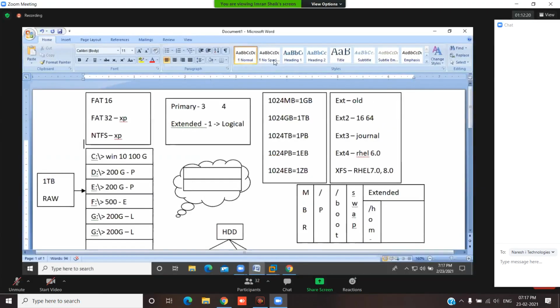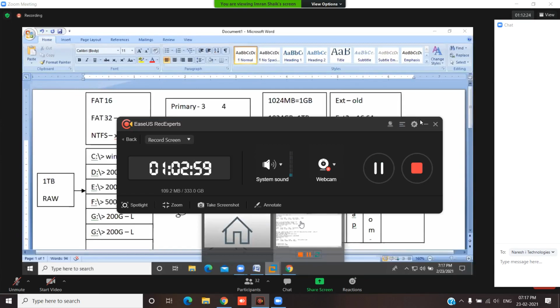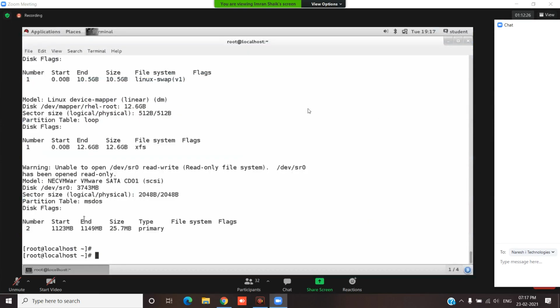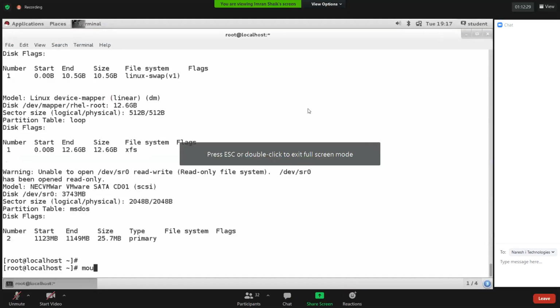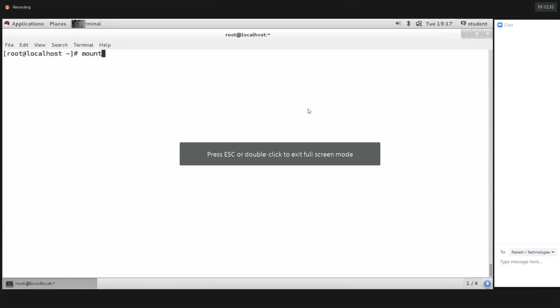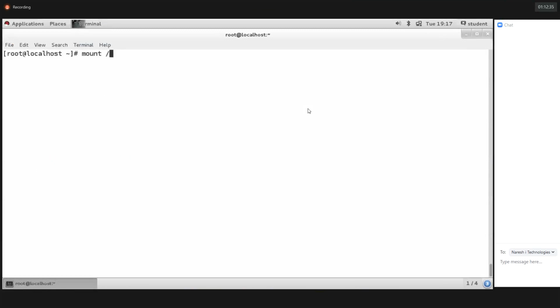Okay, so let's see here. You are unable to store the data directly into the SDA3 partition. We need to create the mount point. So how to create the mount point? mount is a command. Then we need to provide the partition name /dev/sda3. Then we need to provide the directory name with which we need to create a mount point. The mount point got created successfully now.